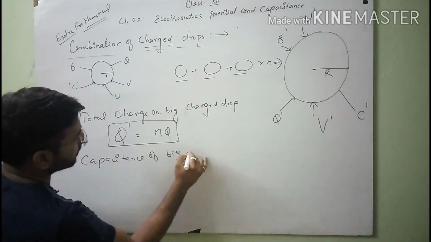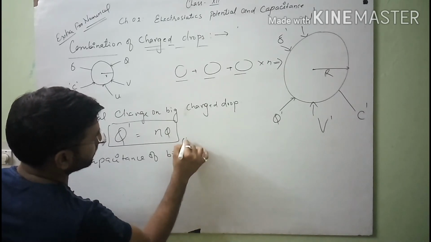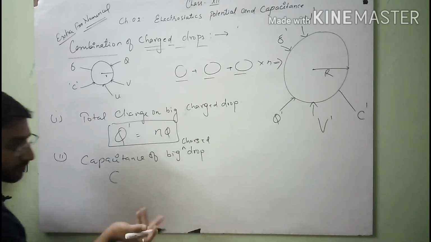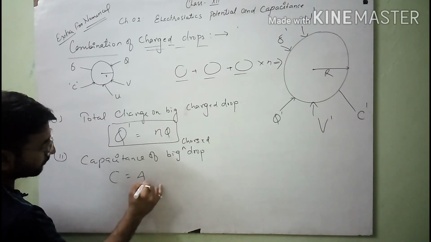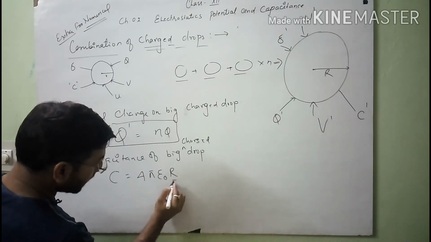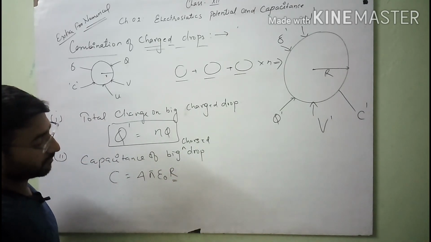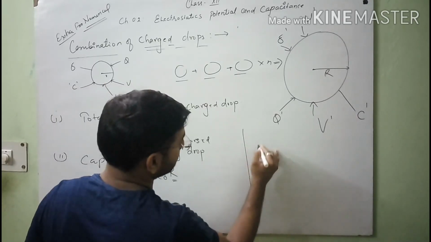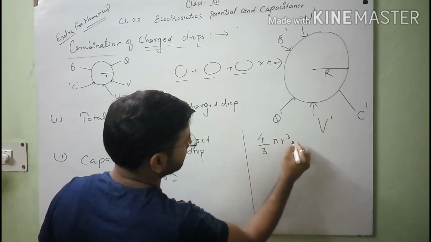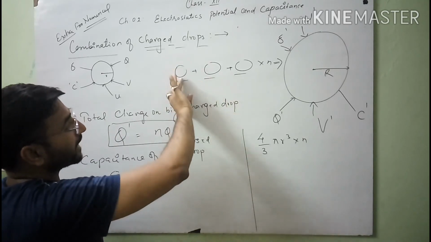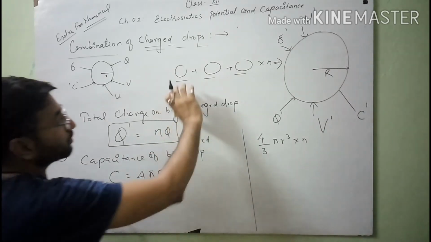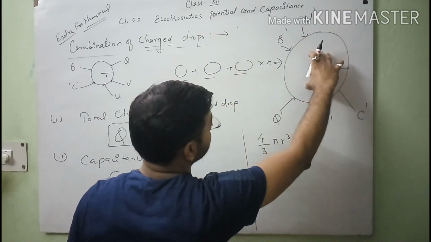The capacitance of the big charged drop, with the help of the previous formula for a spherical conductor, is 4 pi epsilon naught R. To calculate R, we use the volume: when n small drops combine and form a big drop, by class 9th mathematics, the volume of the n drops equals the volume of the big drop.